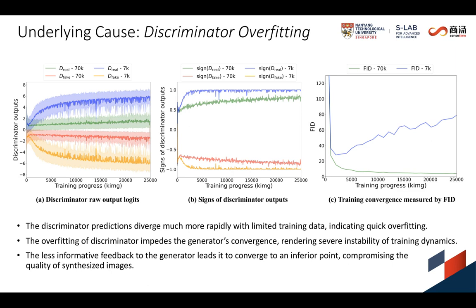The overfitting of the discriminator impedes the generator's convergence, rendering severe instability of training dynamics. Its feedback to the generator becomes less informative. Consequently, the generator converges to an inferior point, compromising the quality of synthesized images.